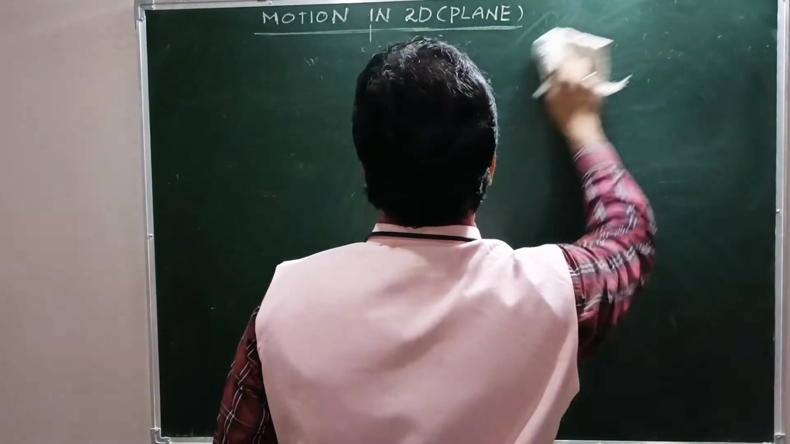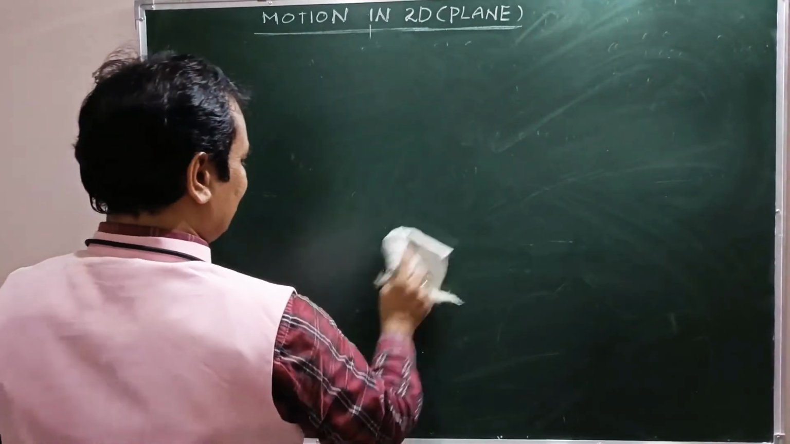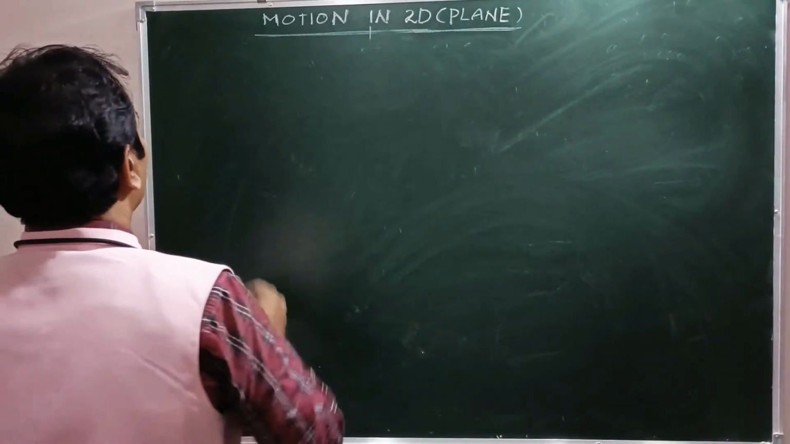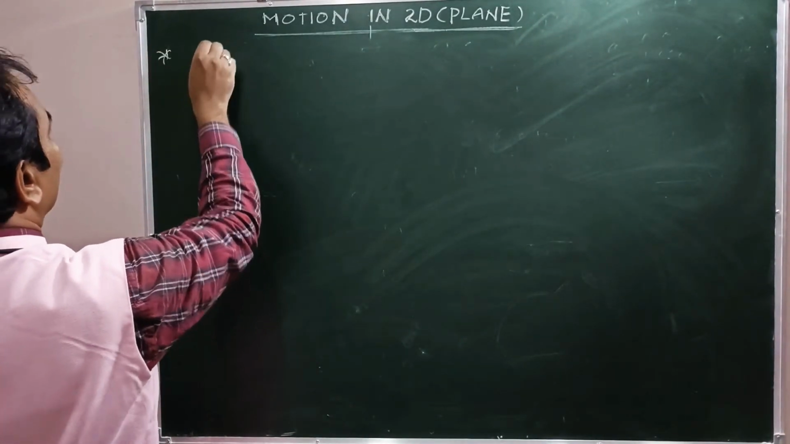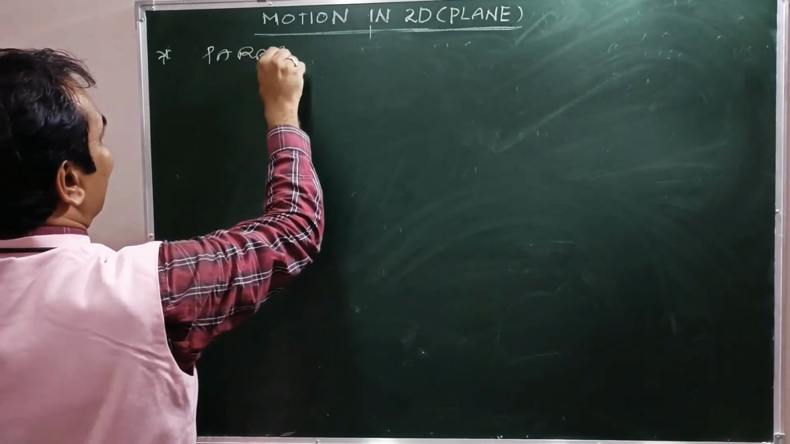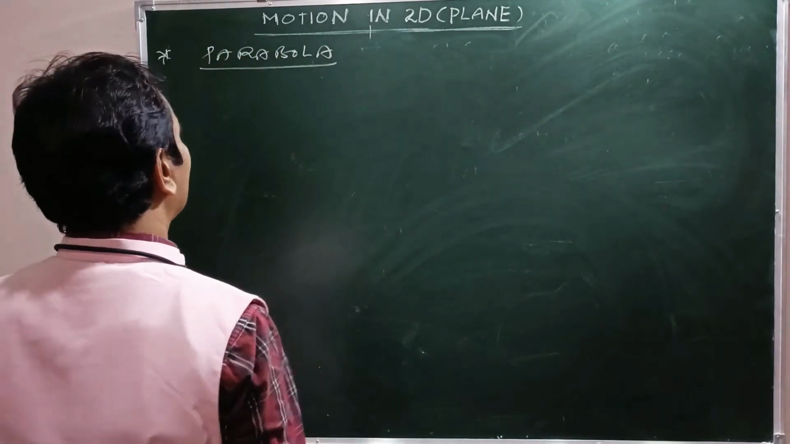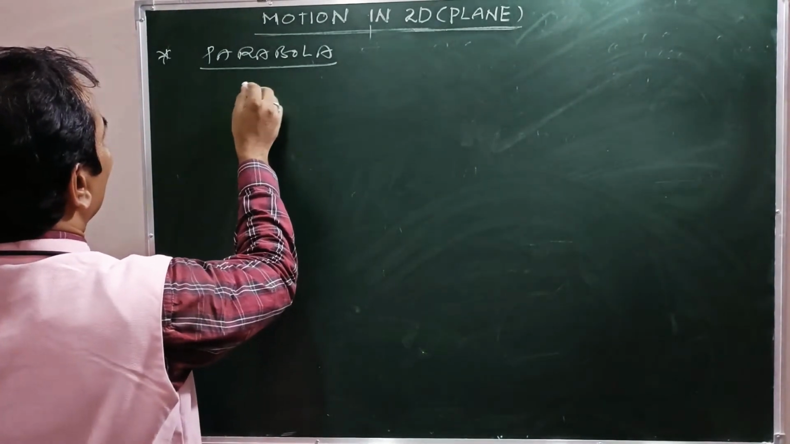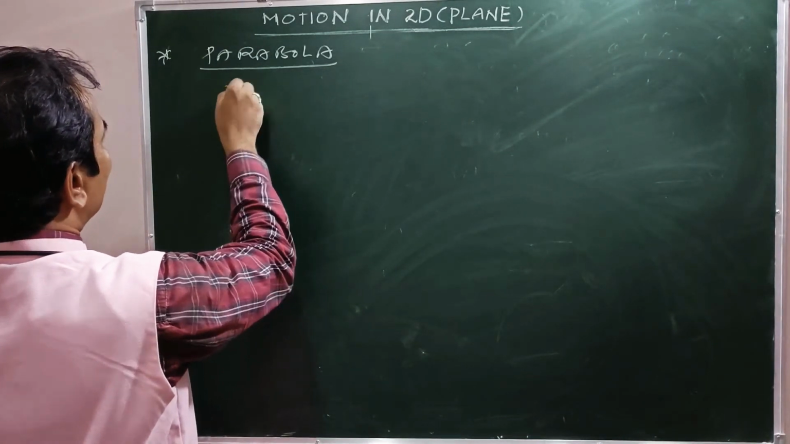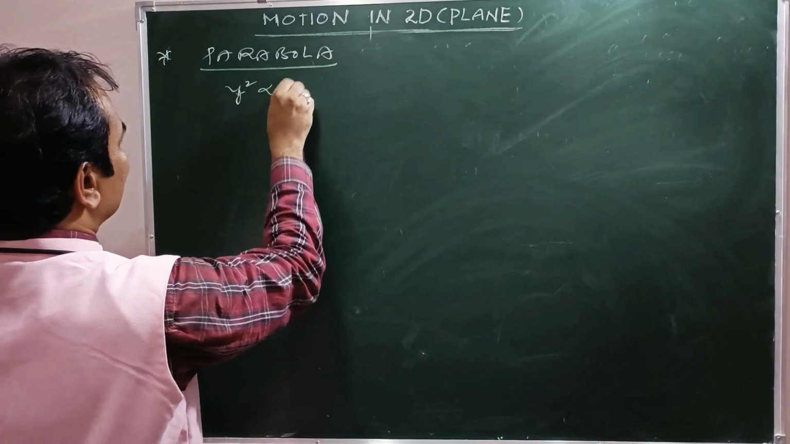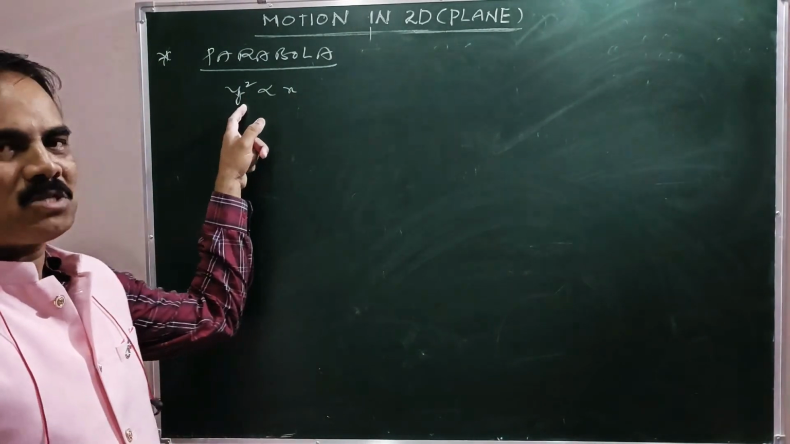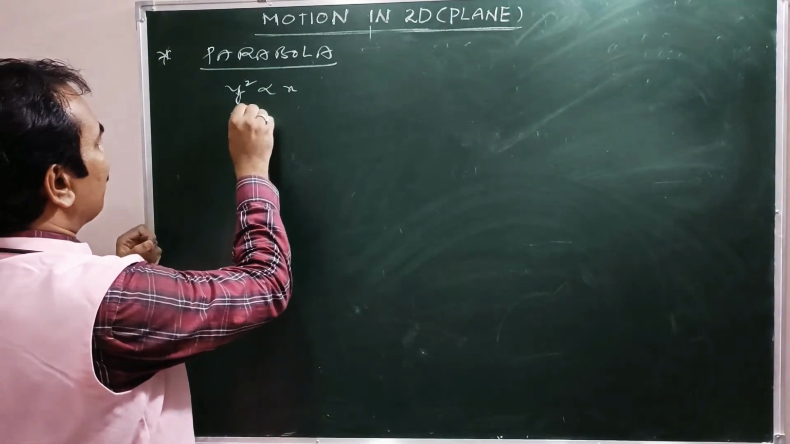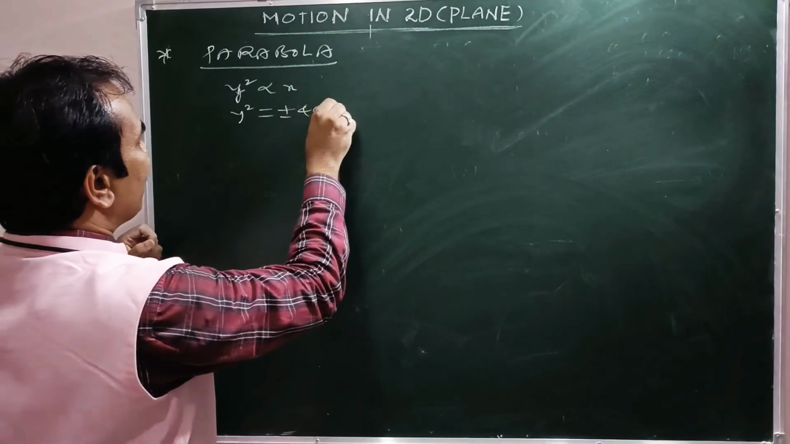Parabolas. See, parabola, next point. Parabola, right? Okay, there are two forms. First one, y square is proportional to x. See, x and y are nothing but positional coordinates. Here y square is proportional to x. Y square can be written as plus or minus 4ax.